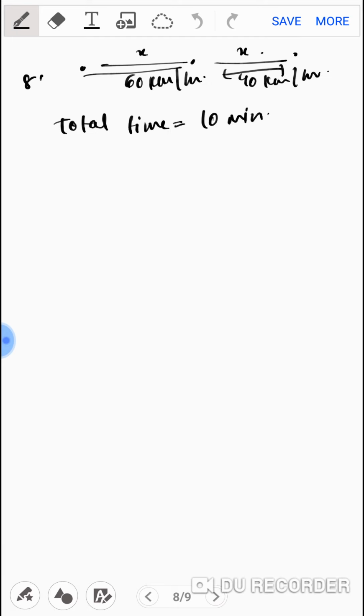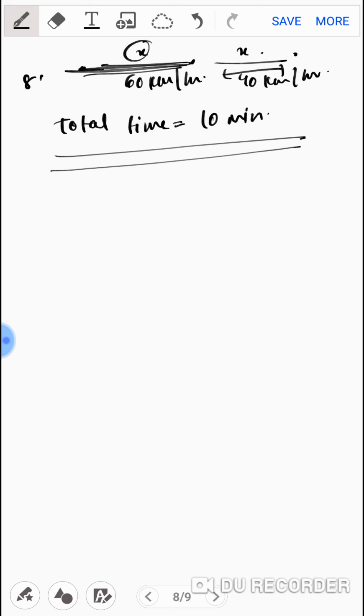Problem number 8 is very similar to problem 9. A car completes a journey in 10 minutes. So the total time is given as 10 minutes. For the first half of the distance, the speed was 60 km per hour. For the first half, I have kept the distance as x kilometers, and the second half also x kilometers because it is half. So one is x, and the other I have also kept as x. Clear? So the total time is 10 minutes.